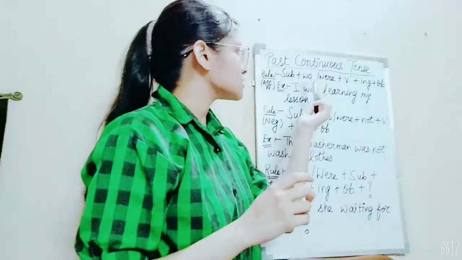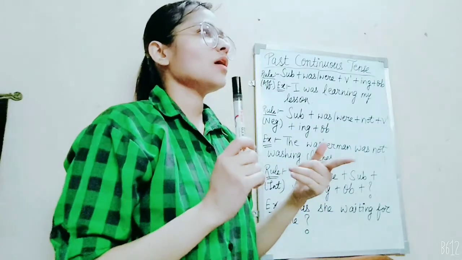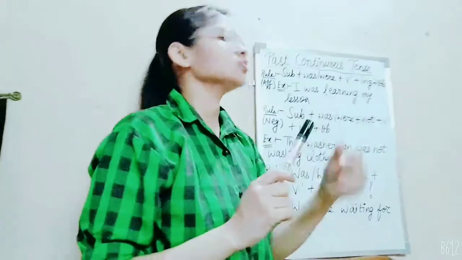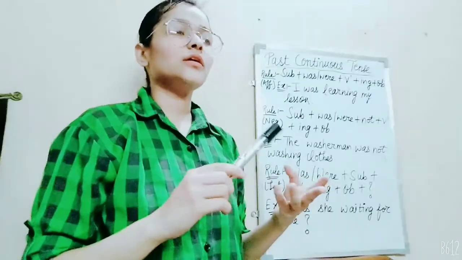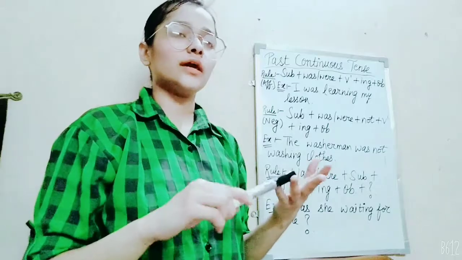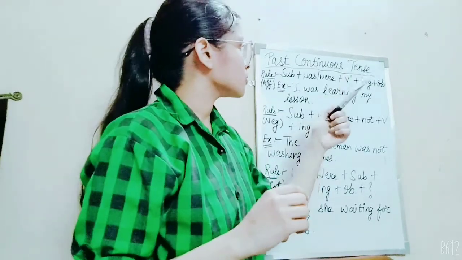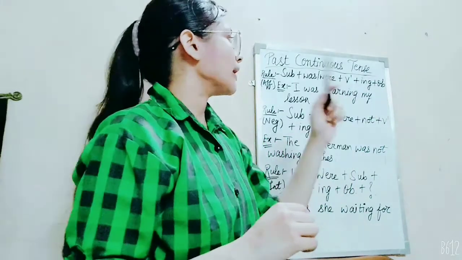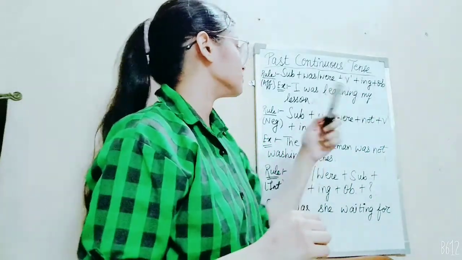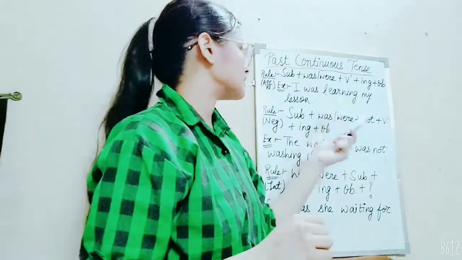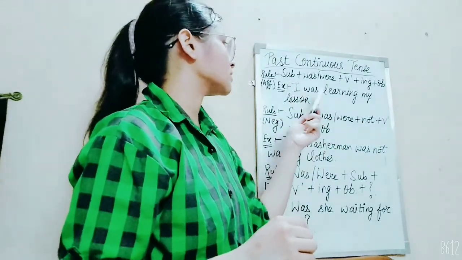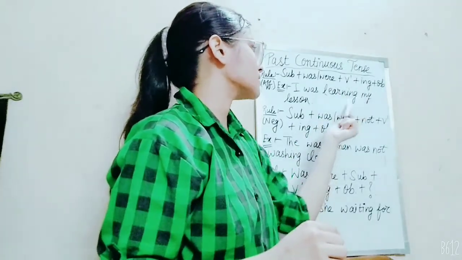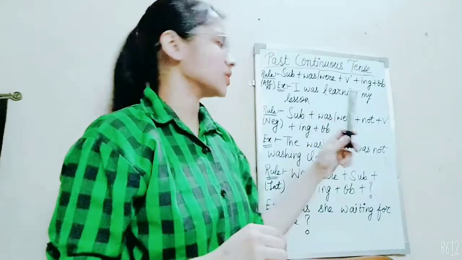Was is used with I, he, she, it and singular, and were is used for plural, you, we, they, etc. So its basic rule is just the same as present tense. Minor difference is use of helping verbs. Example, I was learning my lesson. I will stand as subject, was as helping verb, learn as verb's first form plus ing. My lesson is object here.